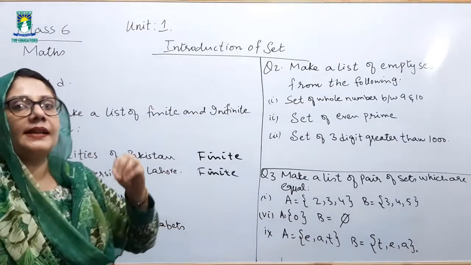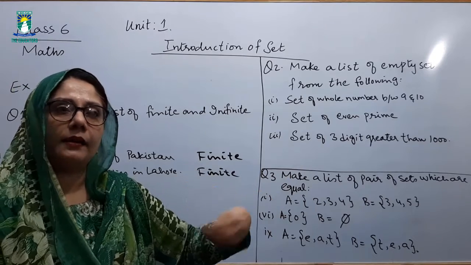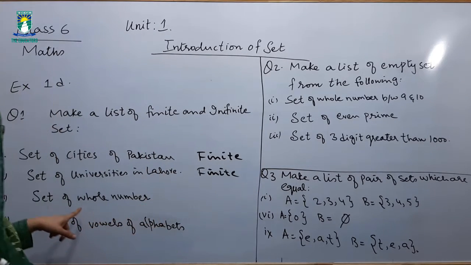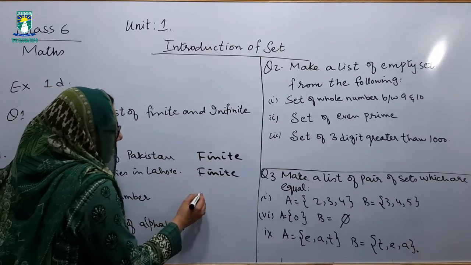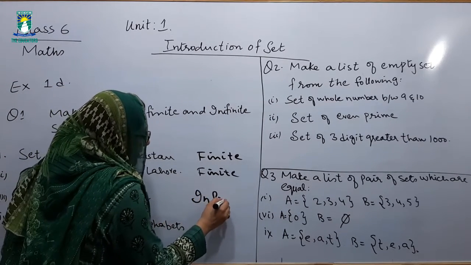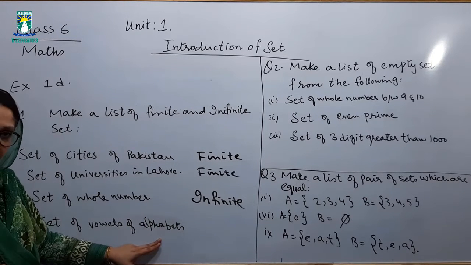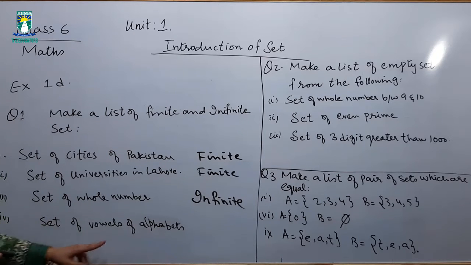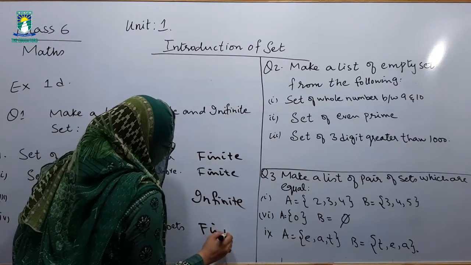Counting numbers that start with 0 and have no limit, are in continuity, are called whole numbers. So the set of whole numbers is definitely in continuity or unlimited, so it is an infinite set. Set of vowels of alphabets. Definitely vowels of alphabets are 5, and we have a limited number of elements in this set, so this set is said to be finite.